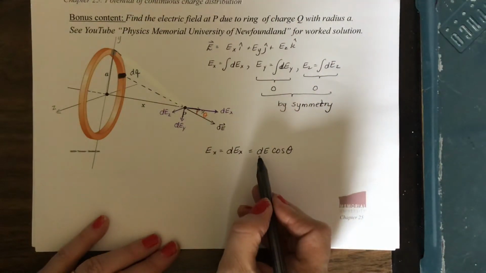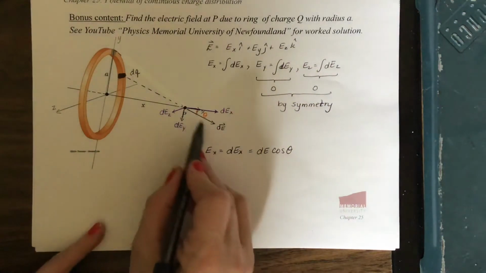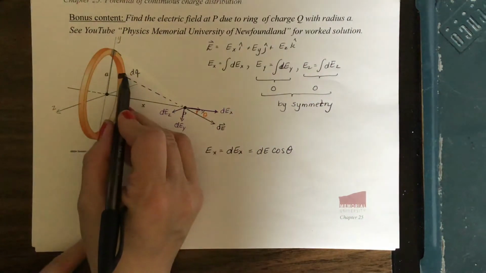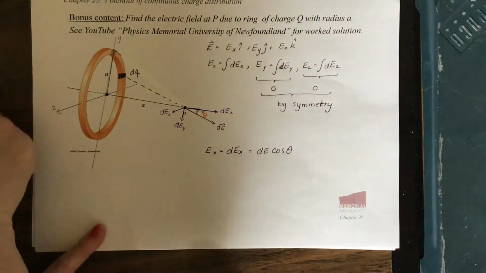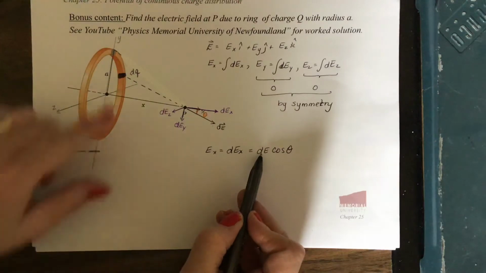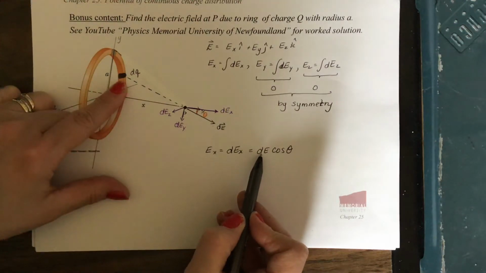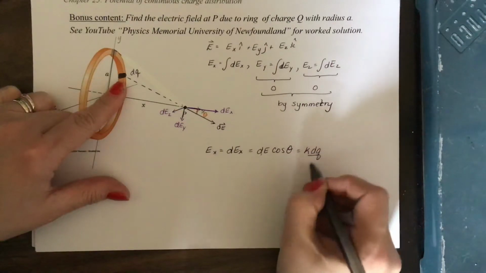Now let's remember, what do we mean by dE? dE is the little bit of electric field made by this little bit of charge. The electric field made by a point charge is E equals kq over r squared. So the electric field made by this charge element dq is going to be k times dq over r squared.